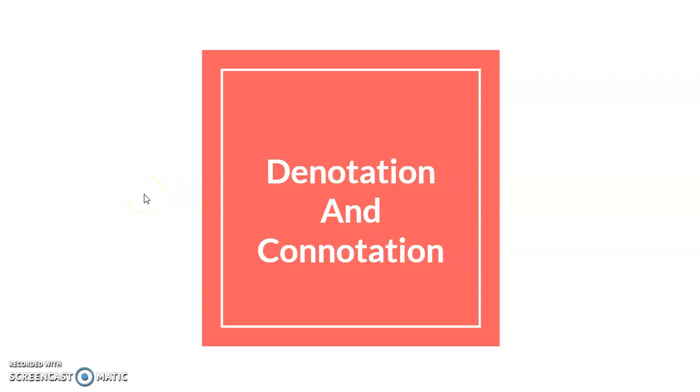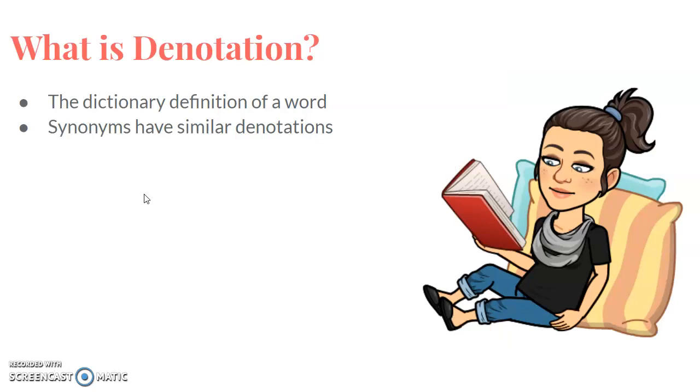Now we're going to be talking about denotation and connotation, and really what this focuses on is word choice, what words an author chooses to use. So we're looking at the fact that authors are purposeful in what they choose. So let's first look at denotation.